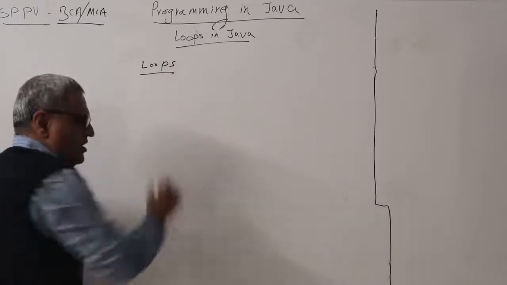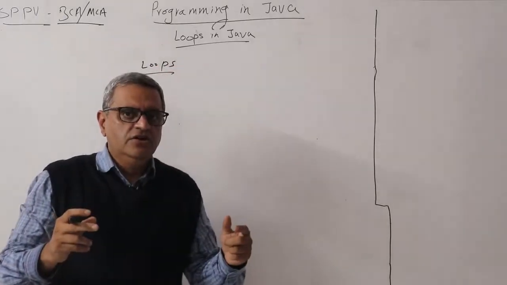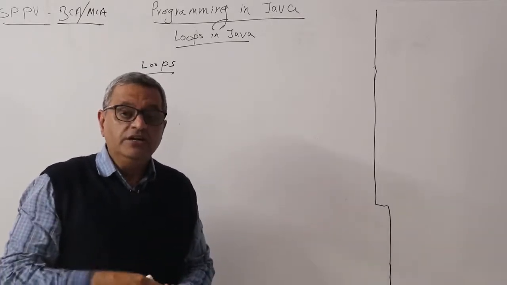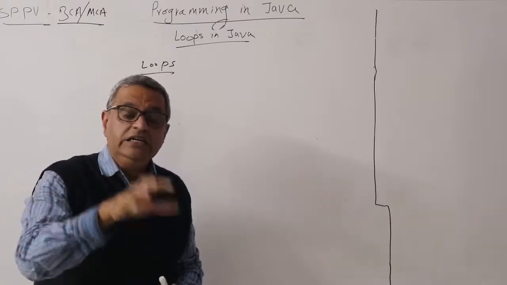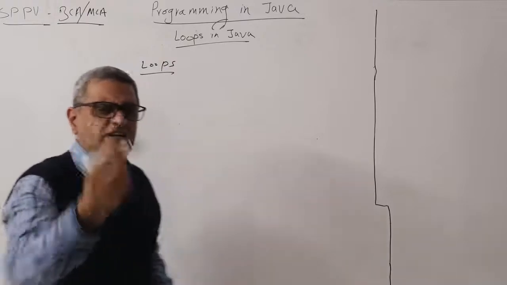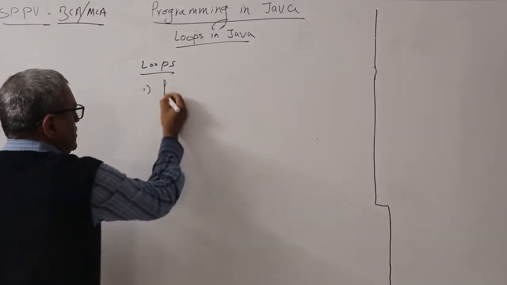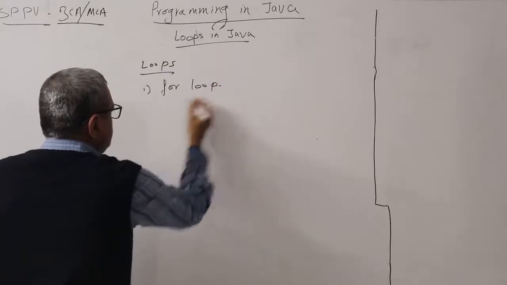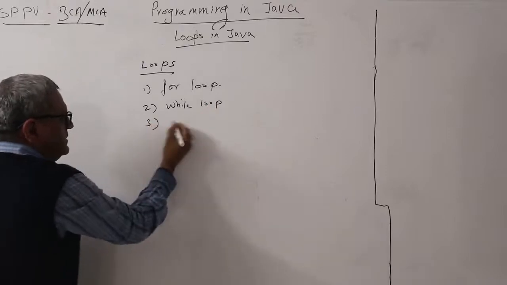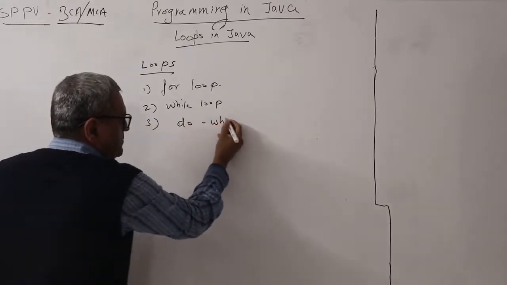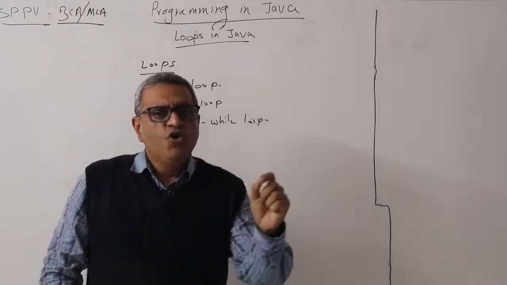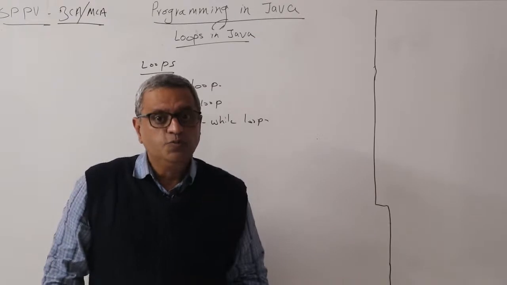If you need to execute certain statements continuously until a certain condition, then generally you build a loop. There are typically three types of loops: one is the for loop, second is the while loop, and third is the do while loop. Let us quickly understand what these different loops are.